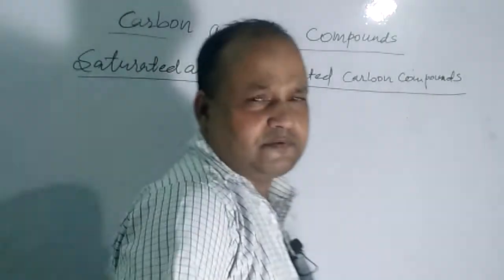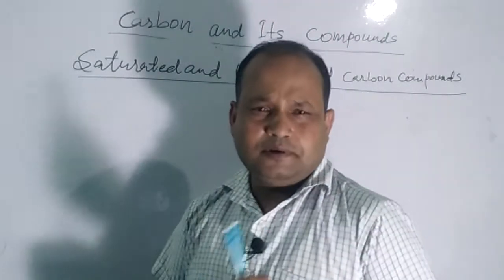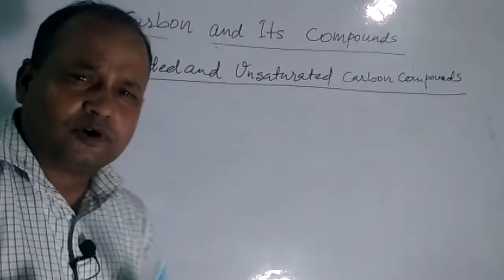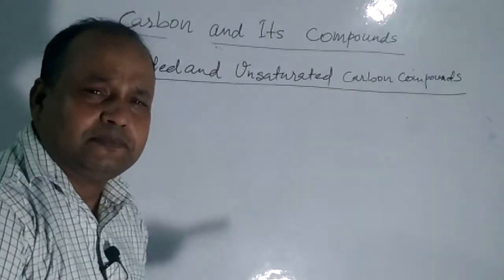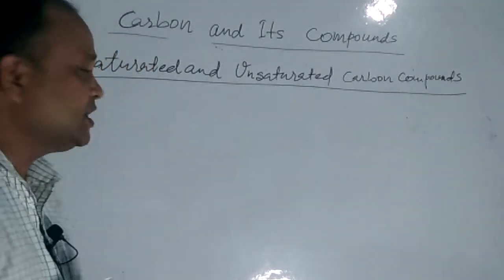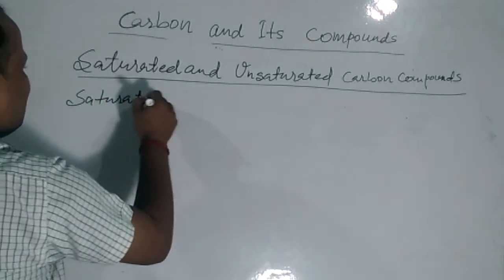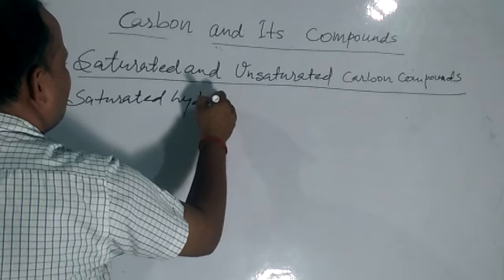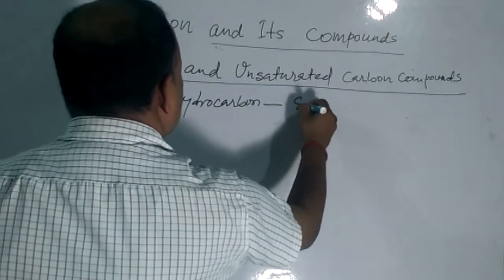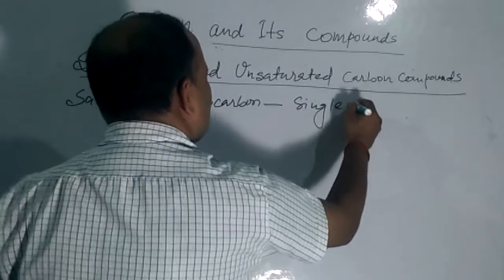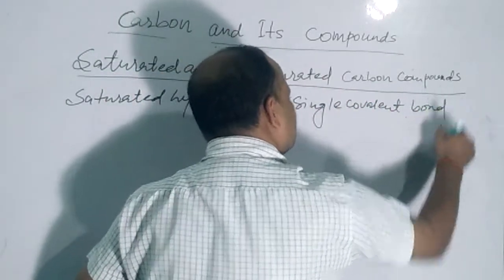The compounds of carbon and hydrogen which have single bonds between carbon atoms are called saturated hydrocarbons. Saturated hydrocarbons have single covalent bonds.